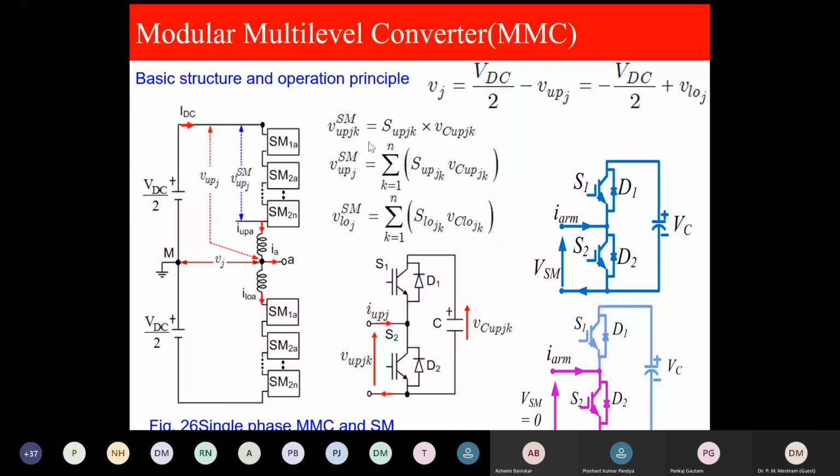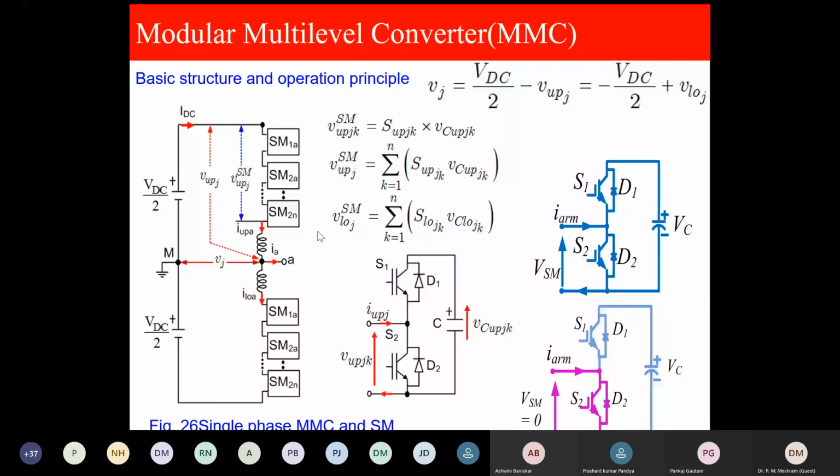This is the voltage across the submodules. This is the voltage across the upper arm. You can find the upper arm voltage is the switching function S times the number of submodules P times the capacitor voltage. Similarly, this is the addition: this is the individual submodule voltage, and this is the addition of all voltages. And this is the phase voltage. We measure the phase voltage at this point with respect to the fictitious point of the two DC link capacitors here. This is called the arm inductor, and this is called the submodule capacitor.